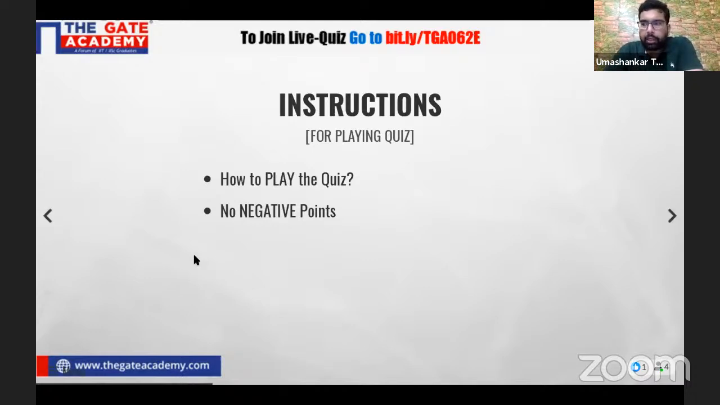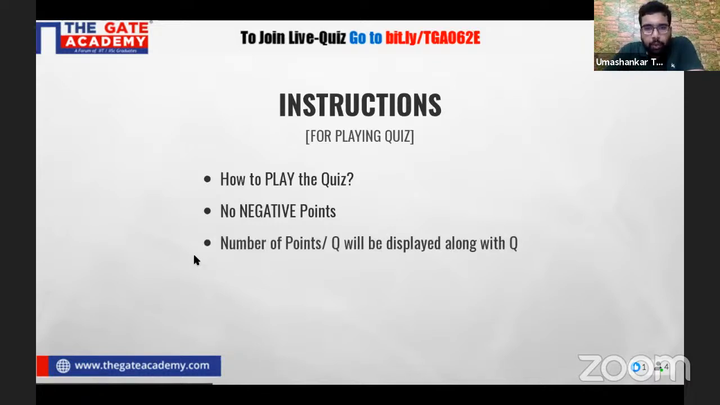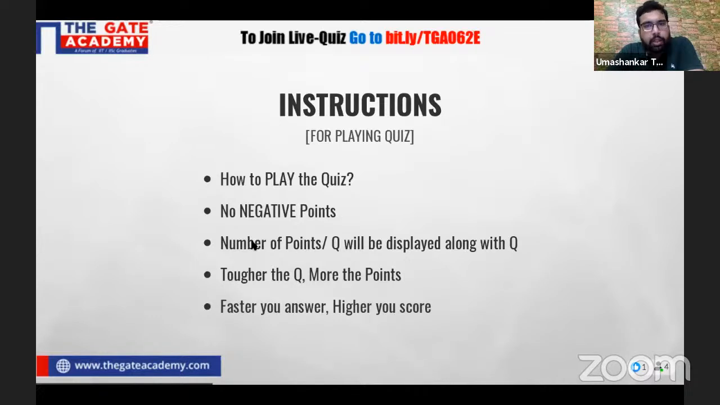In this quiz, we have no negative marking with any question. Every question will have some points assigned to it, and it will be displayed along with the question. Obviously, the tougher the question is, the more points it carries, and the faster you answer, the higher you score. In competitive examinations, not only do we have to give the correct answer, but we have to give it in less time also. So the points are assigned based on your answer and the time in which you answer. If you answer in less time, you will get more marks.